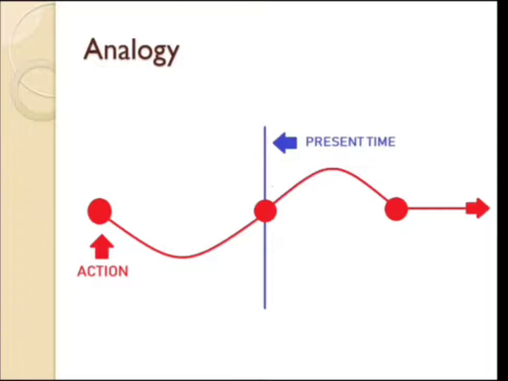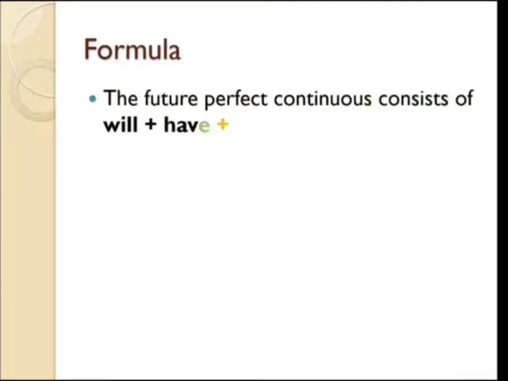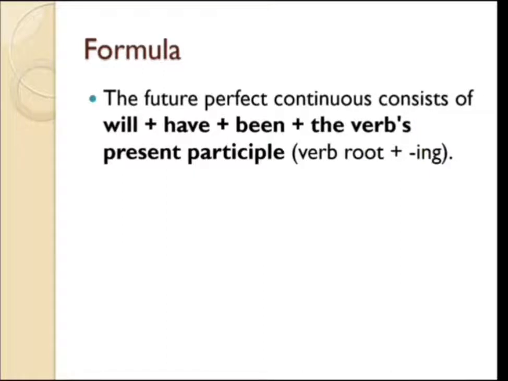You must be thinking, alright, I've understood the concept of this tense, but Professor, how do I make sentences out of the future perfect continuous tense? Now to make sentences, you'll have to remember the formula of the sentences which are in the future perfect continuous tense. It's very simple, it is very straightforward. The future perfect continuous tense consists of, I would say, 3 things. Number 1, will. Number 2, have been. And number 3, V1 plus ing.